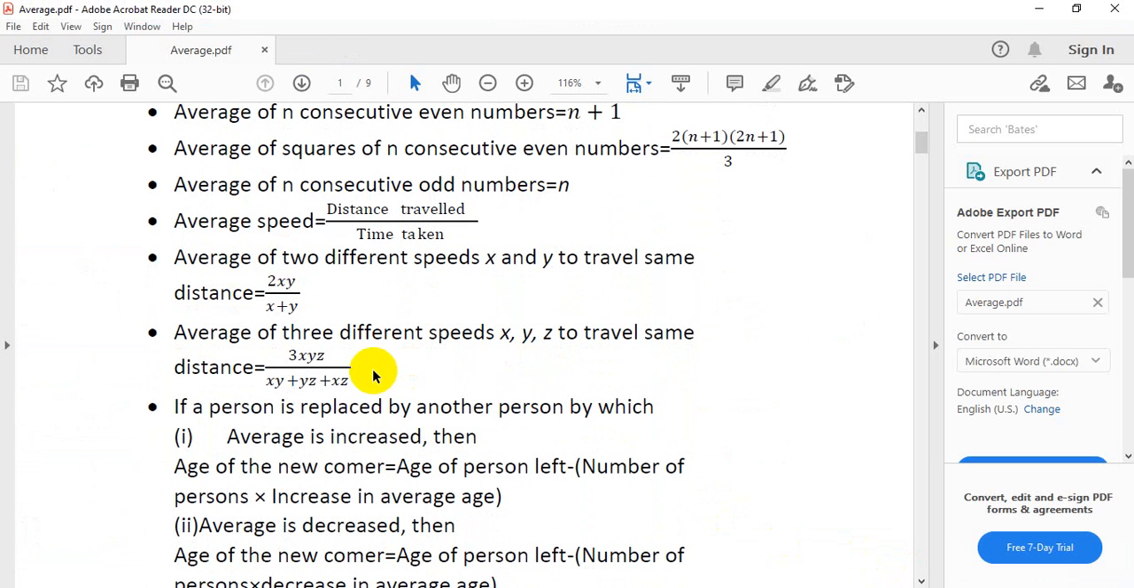If a person is replaced by another person by which the average is increased, then the age of the newcomer is equal to the age of the person left plus the number of persons into the increase in average age.